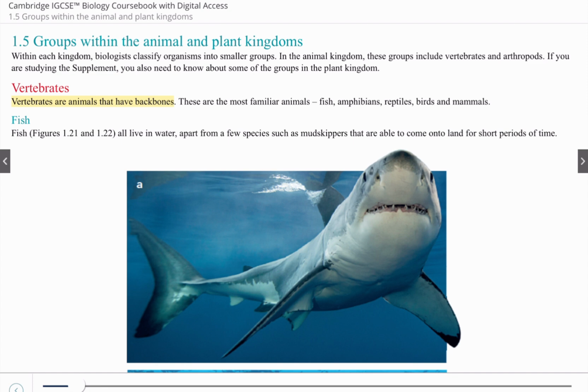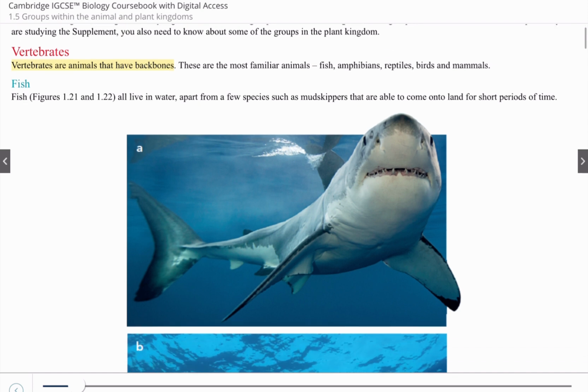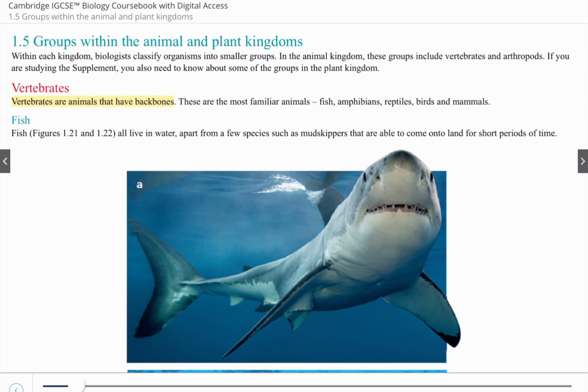Anyways, 1.5, groups within the animal and plant kingdoms. If you can recall the 5 kingdoms that we learned in the last video, we have animal, plant, fungus, prokaryote, and protoctist. If you do not know what those are, please check the previous video. This unit will be focusing on the animal and plant kingdoms because within those kingdoms, they contain many other groups,